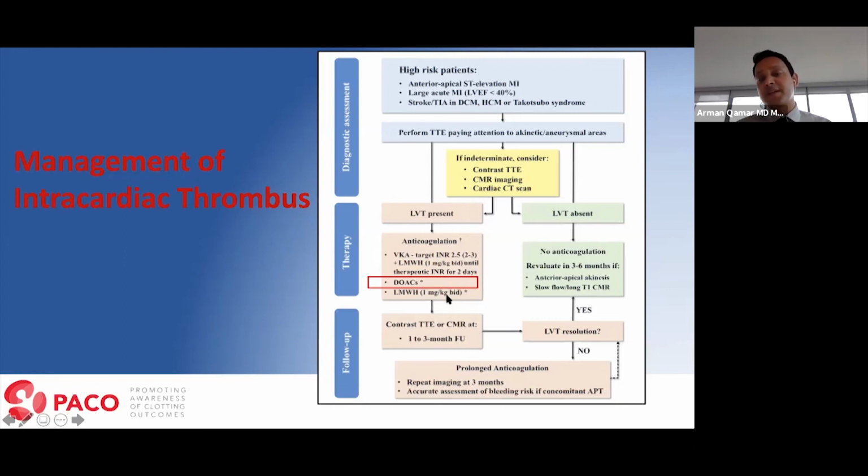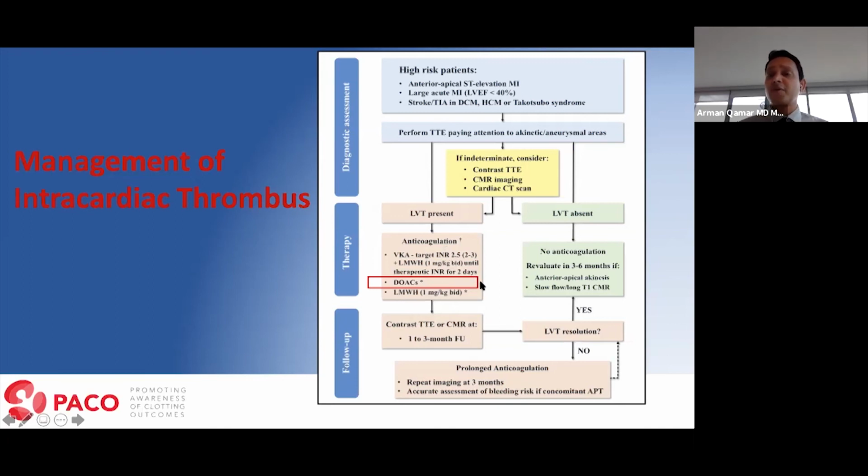I do pharmacogenomics testing if I'm using clopidogrel, and if they're a full responder, then clopidogrel plus a direct oral anticoagulant would be my long-term treatment. For those patients, I repeat an echo at 3 months and make sure that there is no thrombus and the apex is moving well. If I'm worried, then I would repeat another echo or even an MRI maybe at 6 months. And if at that time the thrombus is resolved, the apex is moving nicely, and it's no longer akinetic, I would stop their direct oral anticoagulant and put them back on aspirin plus a P2Y12 inhibitor.